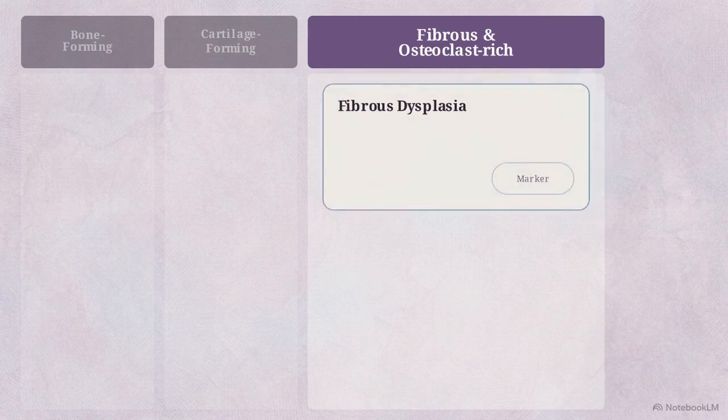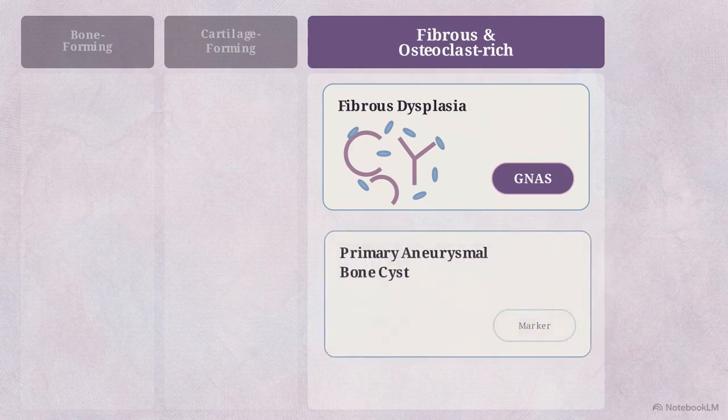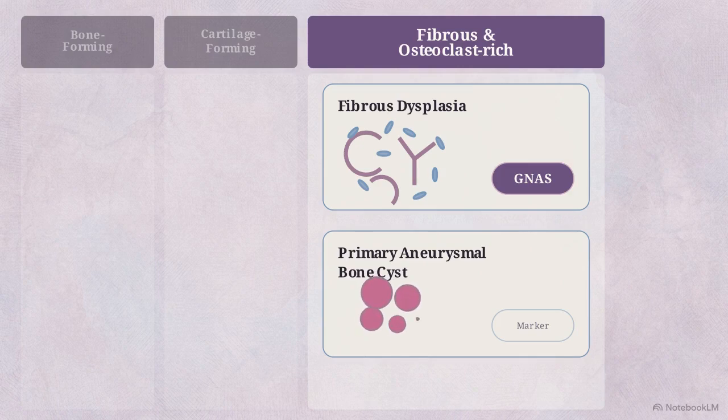The third column categorizes fibrous and osteoclast-rich lesions. Fibrous dysplasia presents as spindle cells containing irregularly curved woven bone, often lacking an osteoblastic rim. To confirm this over a low-grade osteosarcoma, pathologists test for somatic point mutations in the GNAS gene. Primary aneurysmal bone cysts are identified by their blood-filled cavities and a characteristic USP6 gene rearrangement.